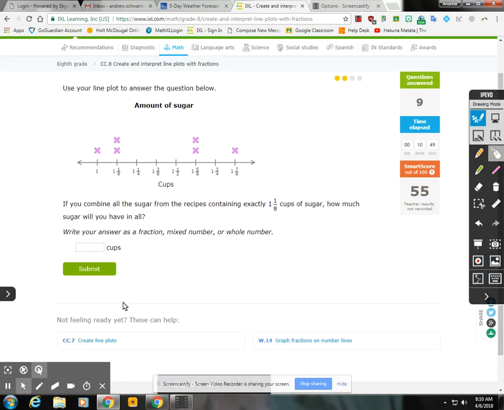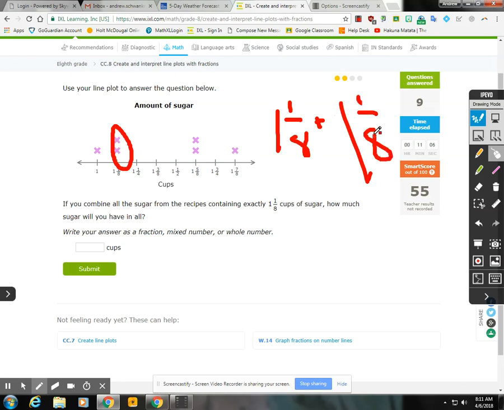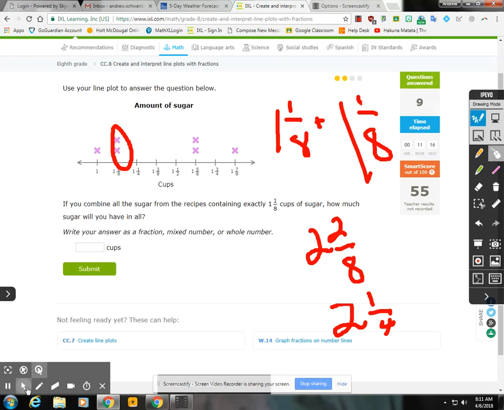All right, if you combine all the sugar from the recipes containing exactly 1 and 1/8 cups of sugar, how much sugar will you have in all? Well, that'd be these two right here, 1 and 1/8. Well, that's 1 and 1/8 plus 1 and 1/8. So 1 and 1/8 plus 1 and 1/8, that would make 2 and 2/8. But you need to reduce the 2/8 to 1/4. So 2 and 1/4.